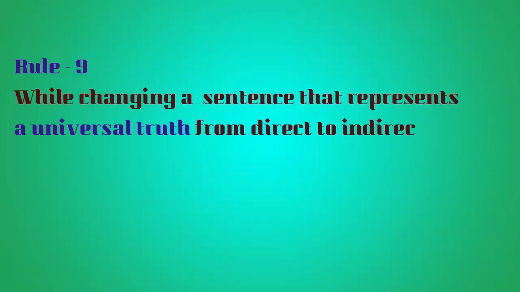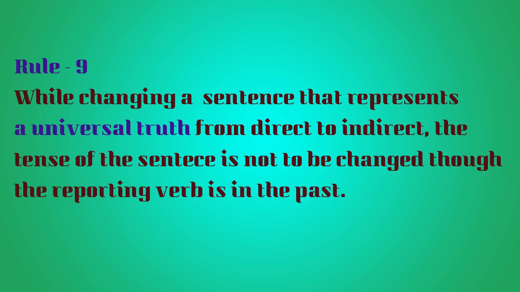Well, students, I believe you have understood rule 9. Rule 9 is, while changing a sentence that represents a universal truth from direct to indirect, the tense of the sentence is not to be changed even though the reporting verb is in the past tense. Even though the reporting verb is in the past tense, we do not change the universal truth's tense while changing from direct to indirect. Clear?